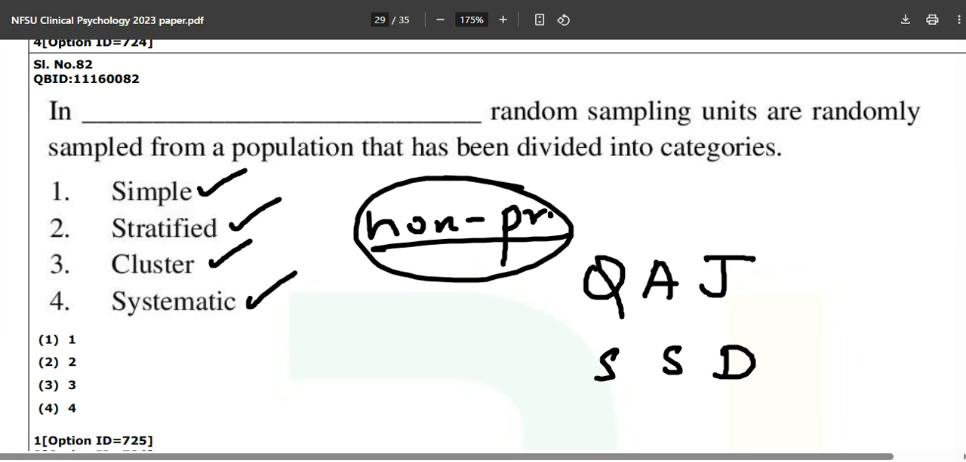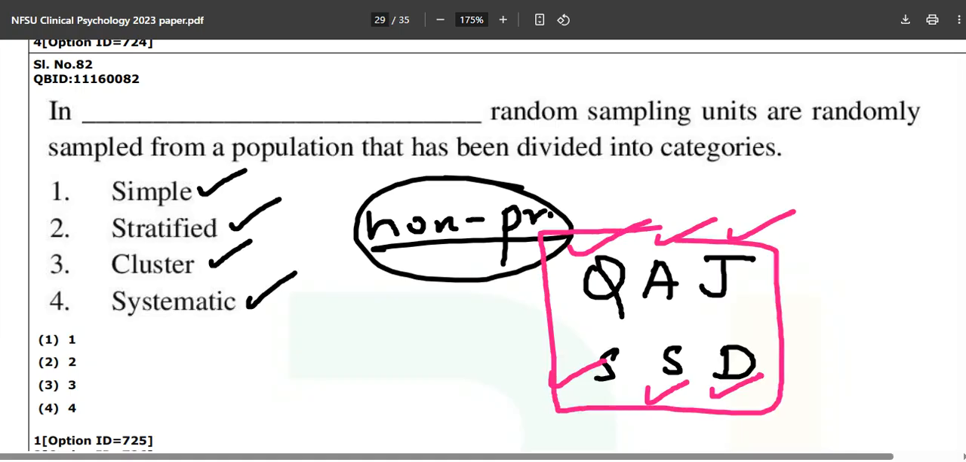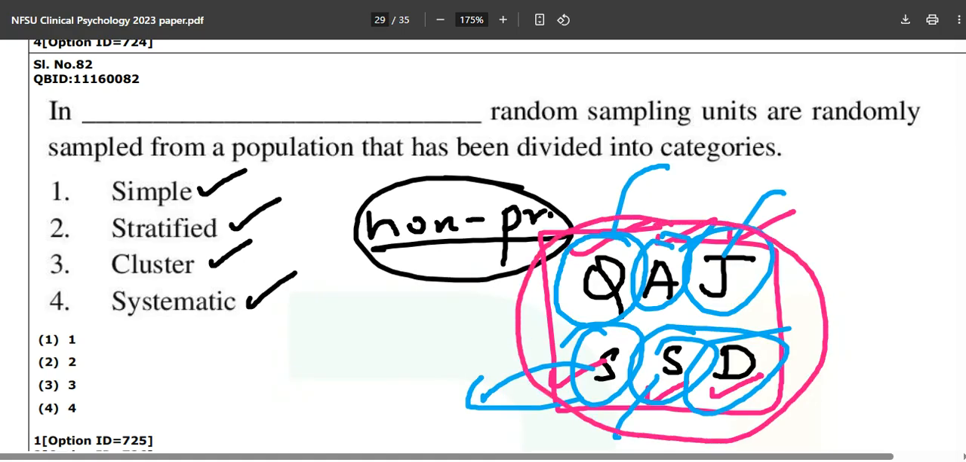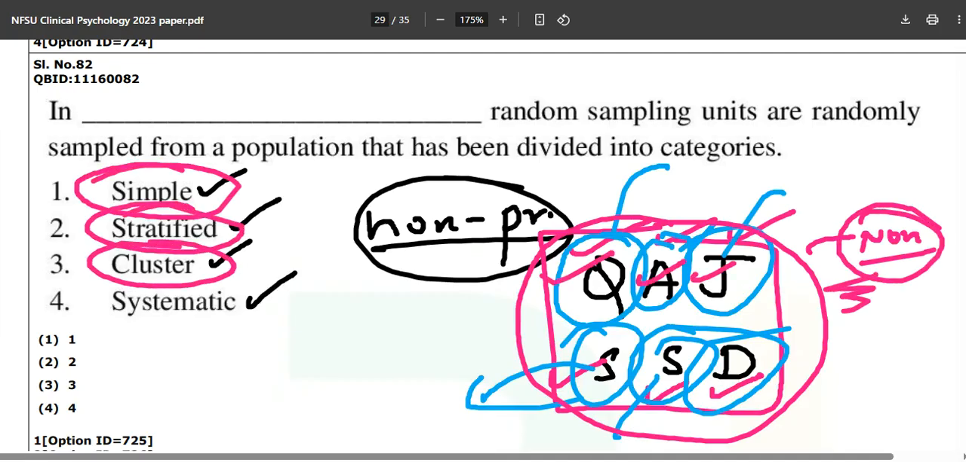It sounds like "koi agar jayega snow sattu dega." If you encode it like this, I guarantee you will never forget what the non-probability sampling types are. It stands for quota sampling, accidental, judgmental, snowball, saturation, and dense sampling. These are the non-probability sampling types: quota, accidental, judgmental. As you can see, simple, stratified, cluster and systematic.